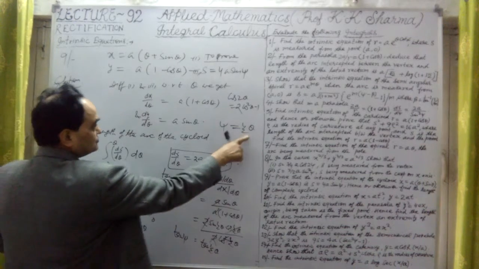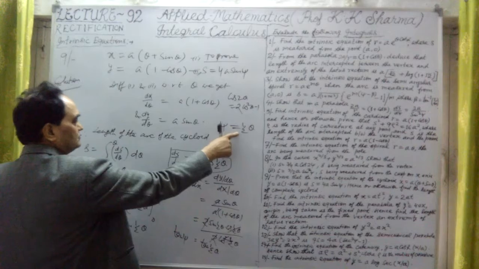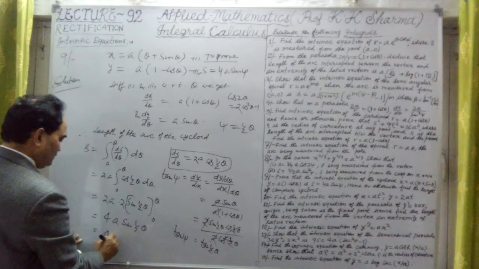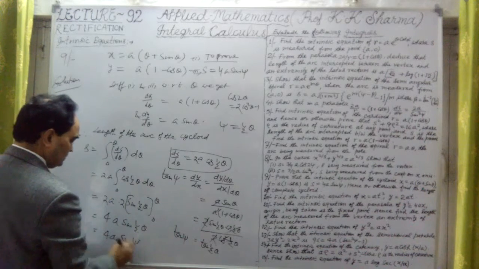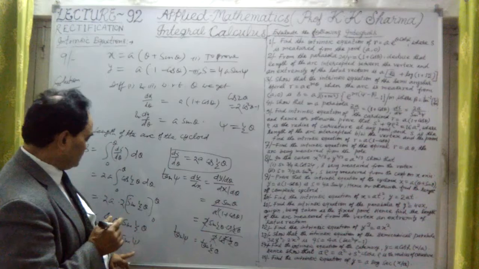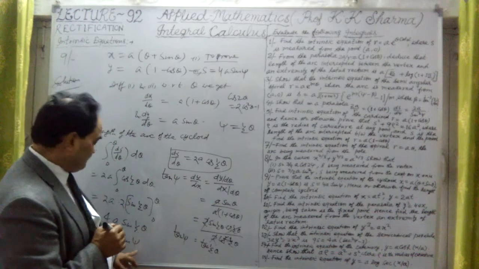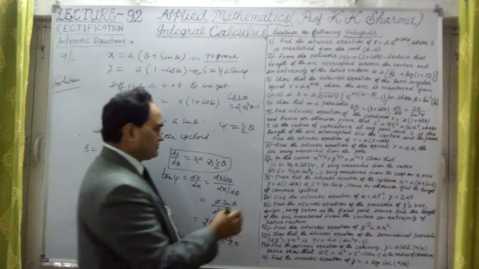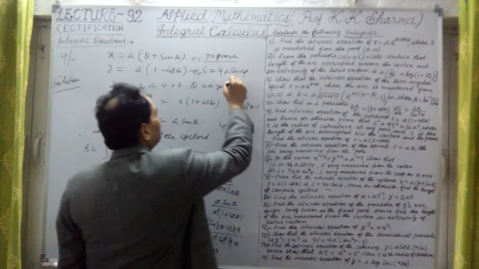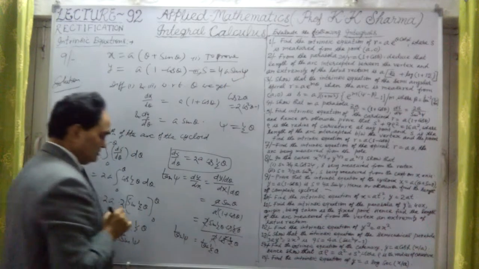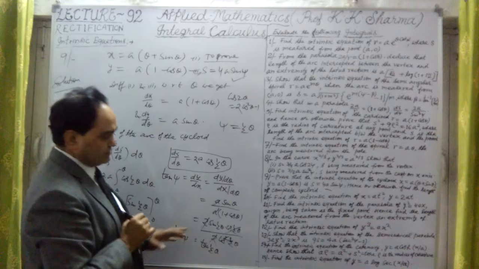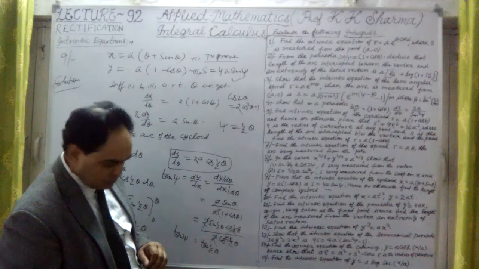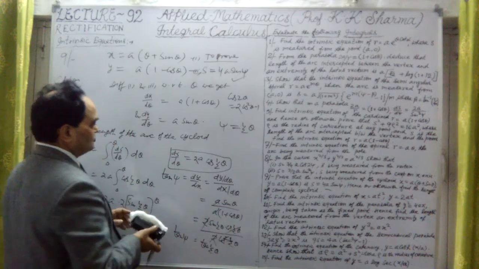But half theta equals psi angle, that we have proved. In place of half theta, we can put psi here. It is nothing but 4a sin psi. Alright, so this is the psi angle here. Got the point? It is 4a sin psi. The first answer is obtained, this we had to prove. 4a sin psi is the length of the arc of the cycloid, taken from 0 to any angle theta, any point up to theta. So this is the first part.